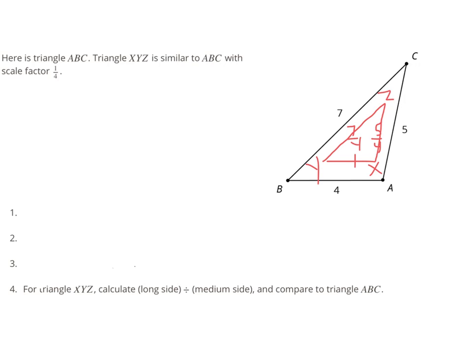So our job is to calculate the long side divided by the medium side. This is very similar to the charts we filled in class. So the longest side of our triangle is 7 over 4, and this is for triangle XYZ. So that's the one that's been shrunk down because we had that scale factor of 1/4, and we're supposed to divide it by the medium side, which is 5 over 4.